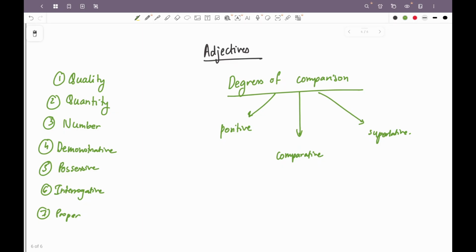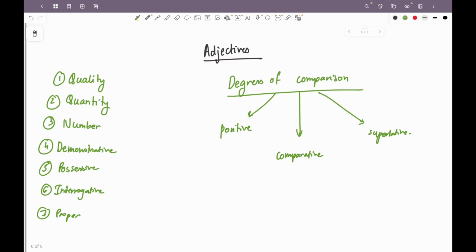Comparative degree of comparison is when two things are compared. She is taller than him. He is smarter than her. Today is a better day than tomorrow, for example, right? So the comparative degree will have a comparison between two objects or two things.